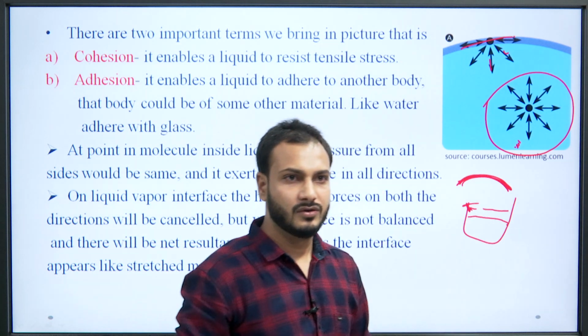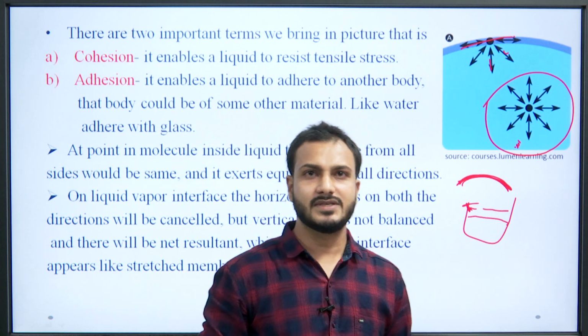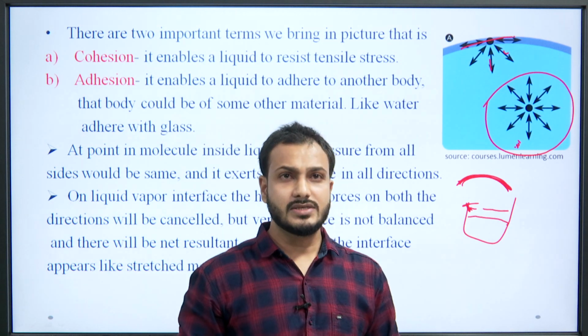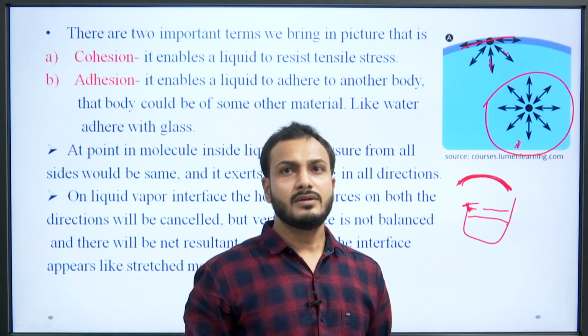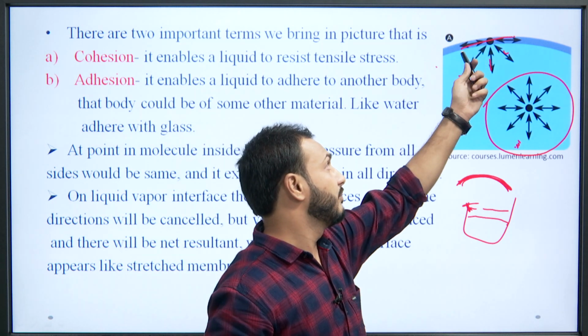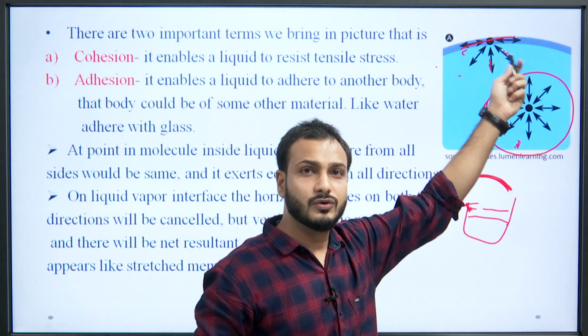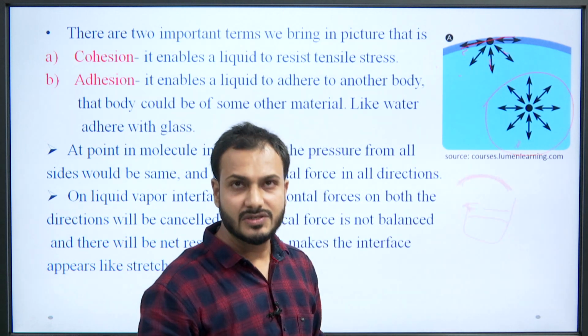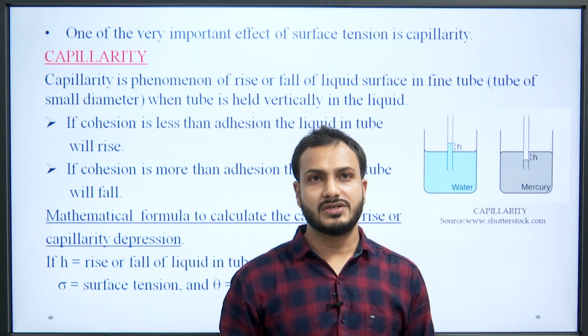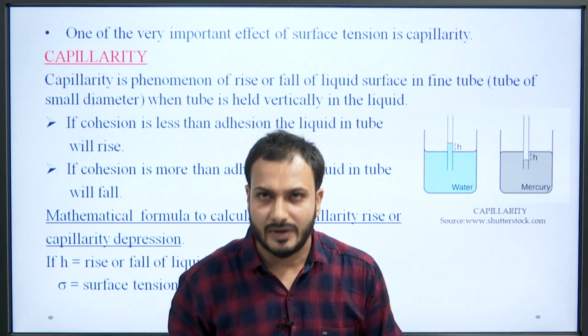stress membrane. Here we have seen that due to cohesion and adhesion, at the different interfaces there are stretched membrane-like shapes which occur due to the surface tension. So, there is a very important property due to the surface tension which we can call capillarity.